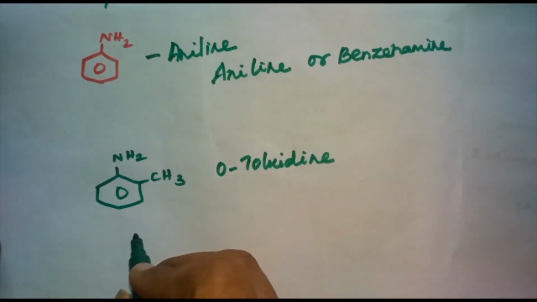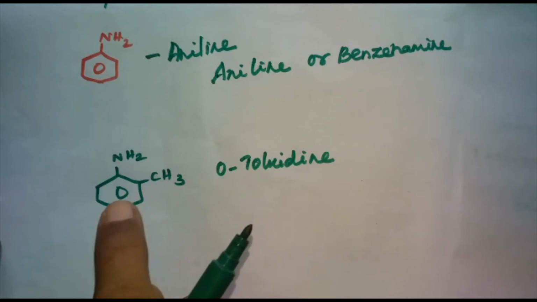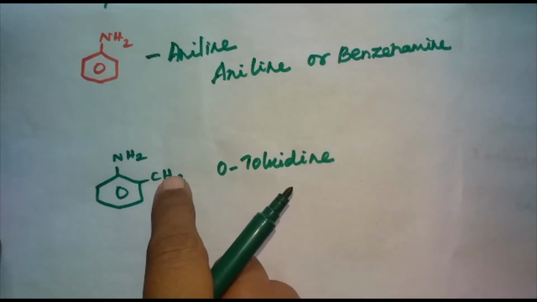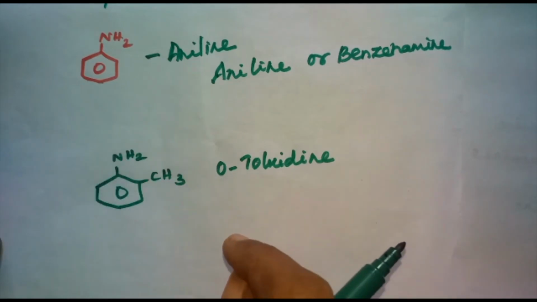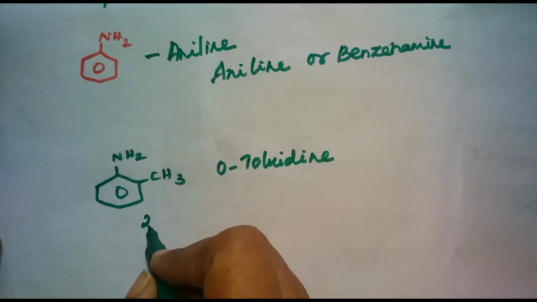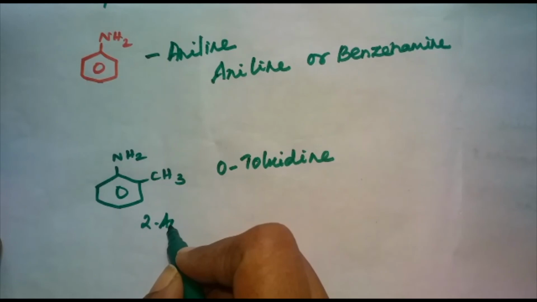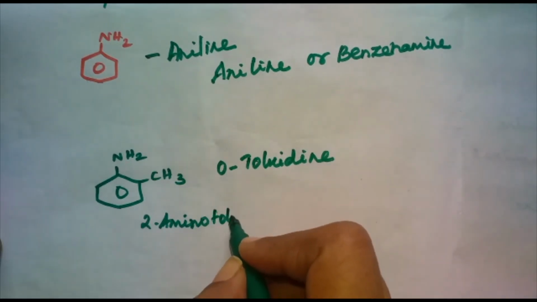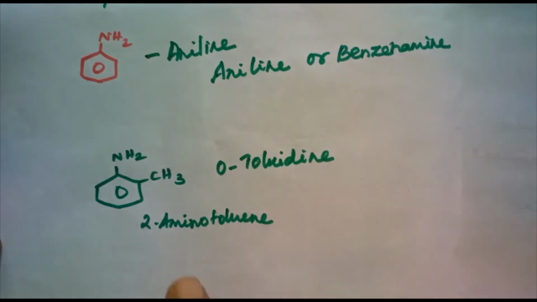And what is the IUPAC name? It is 2-amino toluene. C6H5CH3 is toluene. In the second position we have the amino group. So 2-amino toluene is the IUPAC name of this compound.